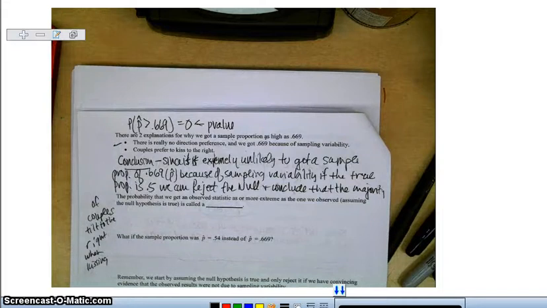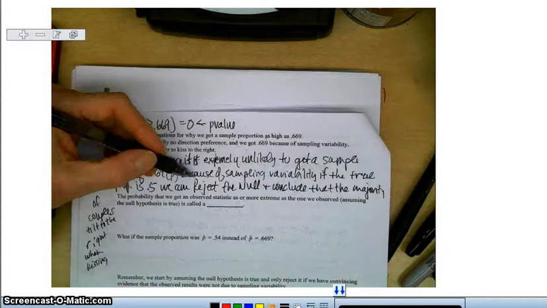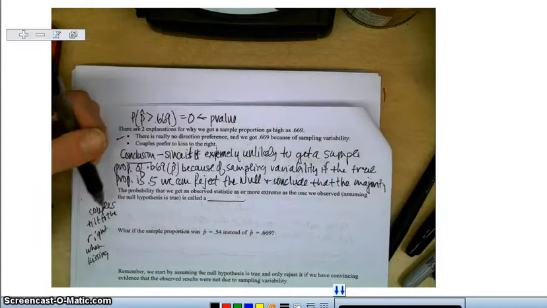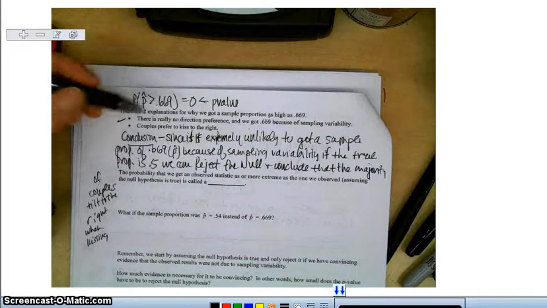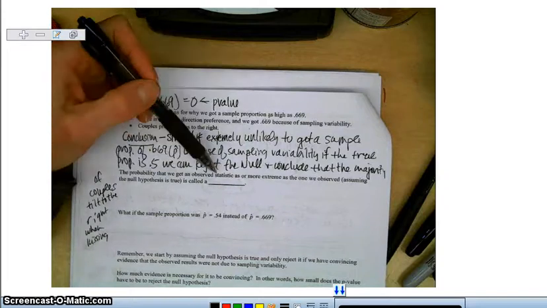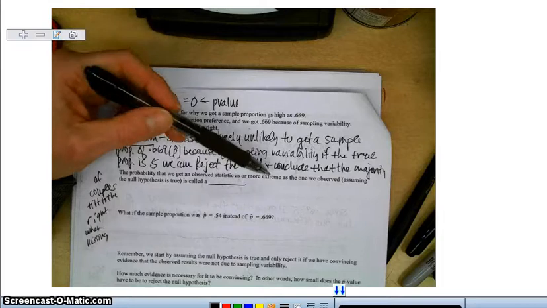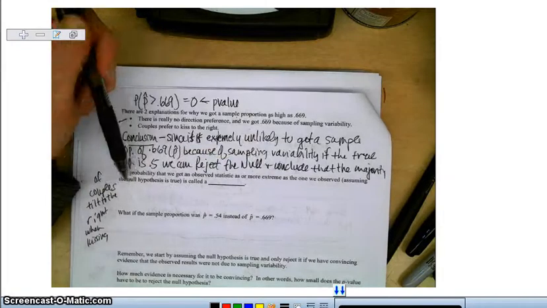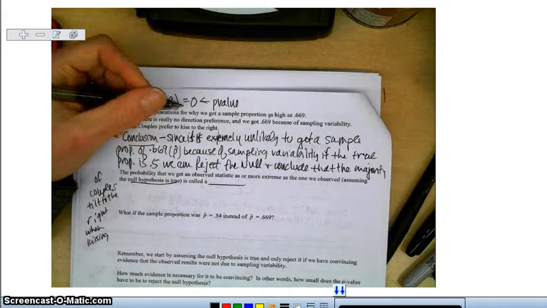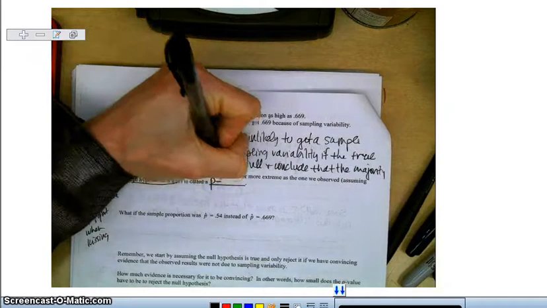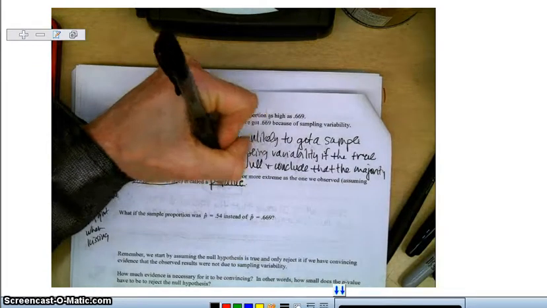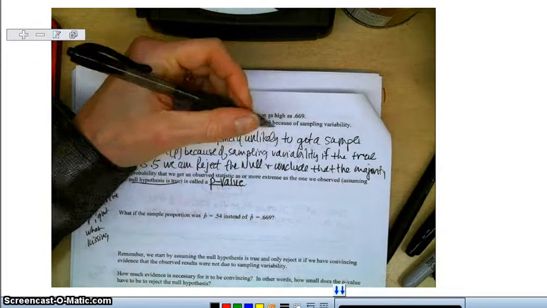Okay, it's very unlikely that because of sampling variability we got a proportion as high or higher than 0.669. Because of that, we're going to reject the null and conclude that the majority of couples do tilt their head to the right when kissing. The probability that we get an observed statistic as or more extreme than the one we observed, assuming the null is true, that's the key, we assume the null is true, is called a p-value. A p-value is a probability.